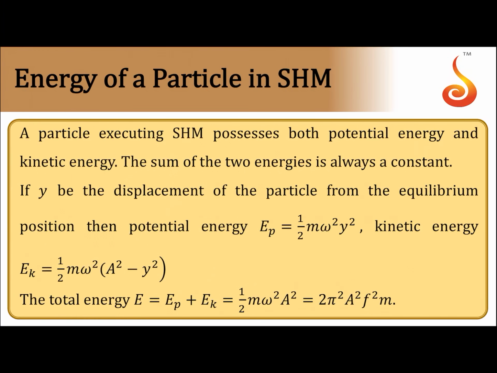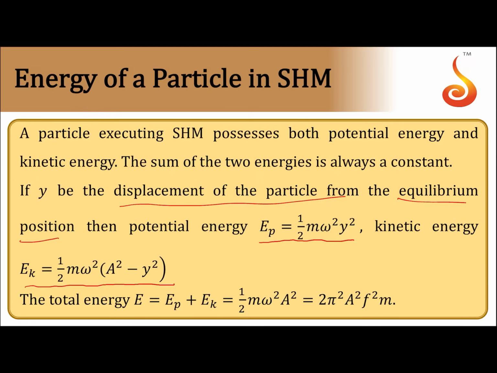So since the particle subjected to simple harmonic motion is subjected to a restoring force which is generally conservative, and also it is in motion, hence it will have both potential energy as well as kinetic energy. So potential energy of a particle at any instant is given by half m omega square y square, where y is displacement of the particle from the equilibrium or mean position, whereas kinetic energy is given by half m omega square into a square minus y square.